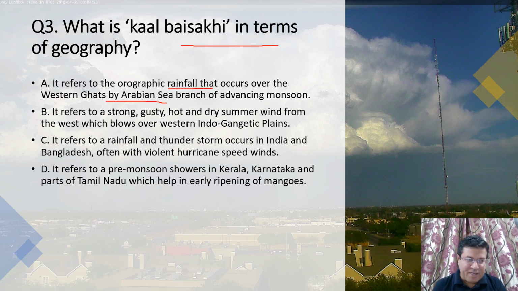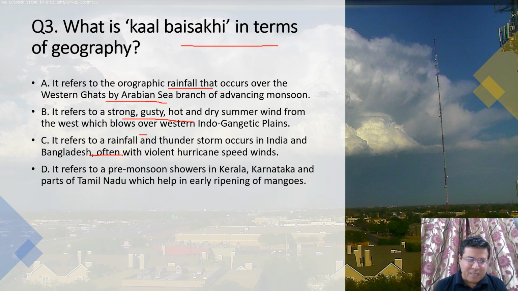Then B option, it refers to a strong, gusty, hot and dry summer wind from the west which blows over western Indo-Gangetic plains. C option, it refers to rainfall and thunderstorm that occurs in India and Bangladesh, often with violent hurricane speed winds. Then we have D option, it refers to pre-monsoon showers in Kerala, Karnataka and parts of Tamil Nadu.